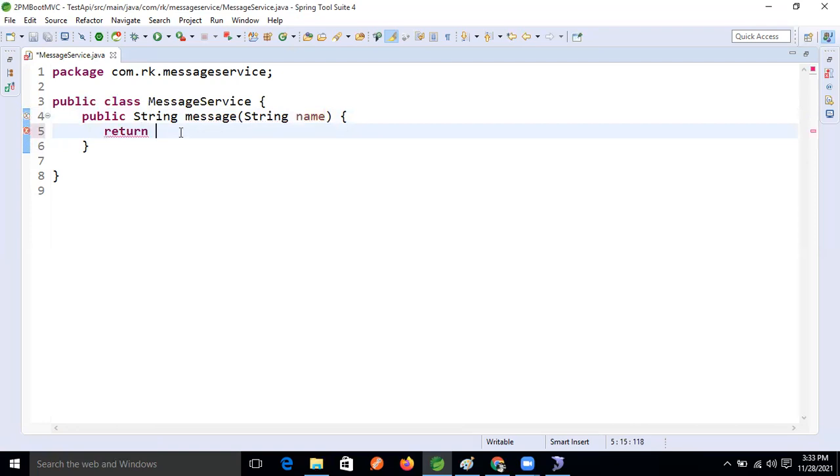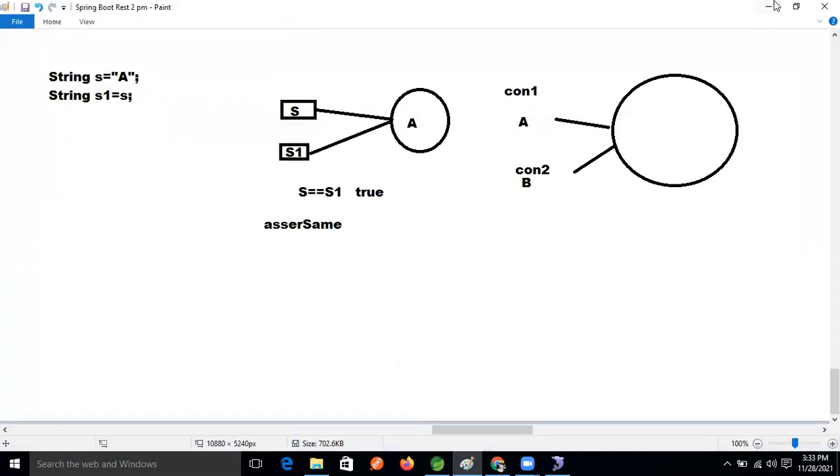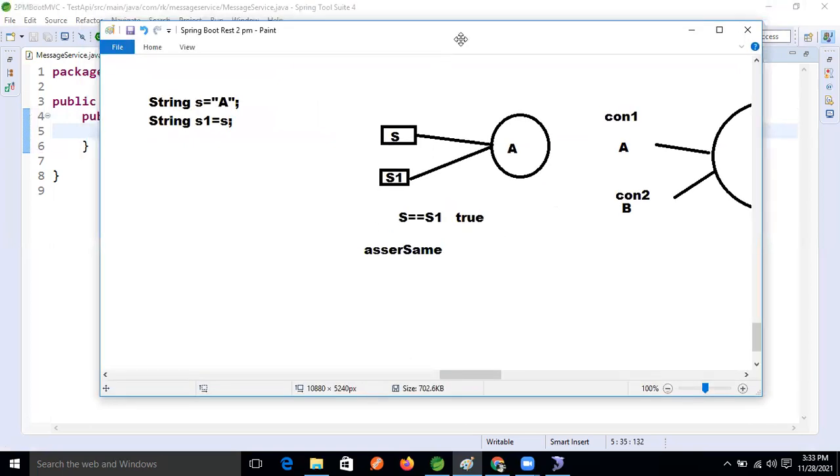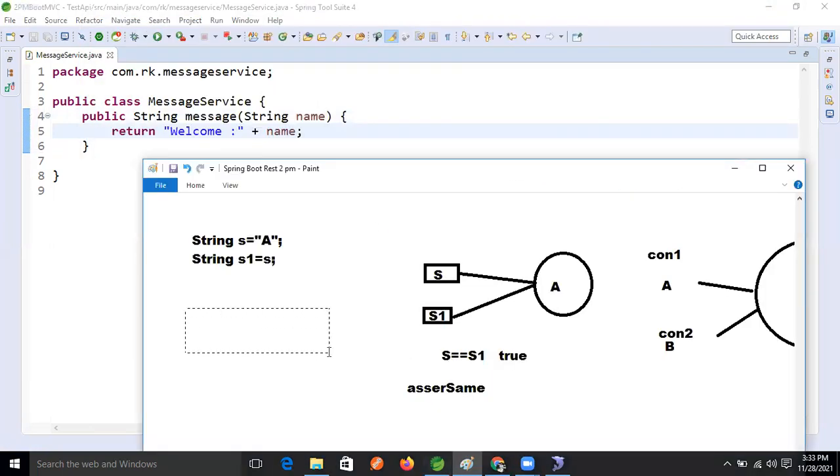Return what is that? Welcome. I'm writing welcome here, right? Welcome plus name. So if we pass any argument, then what kind of result will it be, guys? What is our expectation, the actual data and the expectation? Just think about that. What will our actual data become?